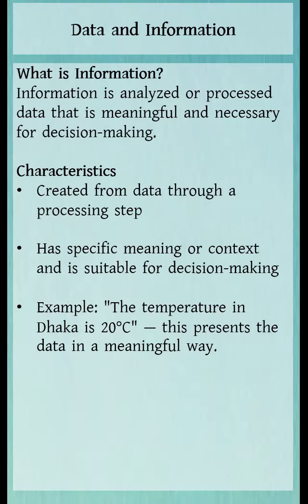First, information is created from data through a processing step. This means raw data is analyzed, organized, or interpreted. Second, information has specific meaning or context, making it suitable for making informed decisions. For example, saying the temperature in Dhaka is 20 degrees Celsius transforms raw data into meaningful information. This processed data helps us understand the context and make decisions, such as choosing appropriate clothing or planning outdoor activities.